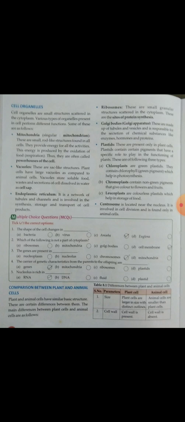Then I am explaining to you about the mitochondria. Mitochondria are the most important parts of the cell organelles. These are small rod-like structures found in all cells, plant cell or animal cell. Both cells have them. They provide energy for all the activities. This energy is produced by the oxidation of food.